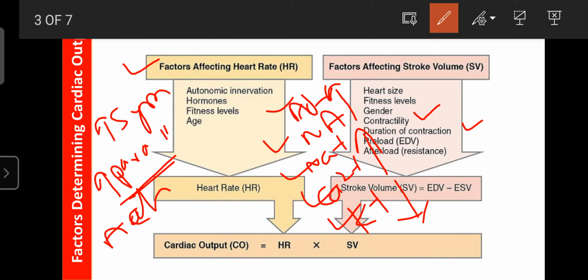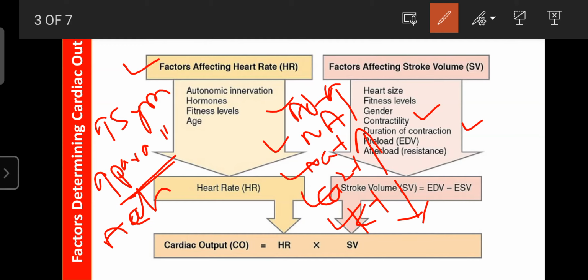As the preload increases, the stroke volume increases, and then the cardiac output also increases. So the relaxation property before the contraction of the ventricle can improve or decrease the cardiac output as well as the stroke volume.